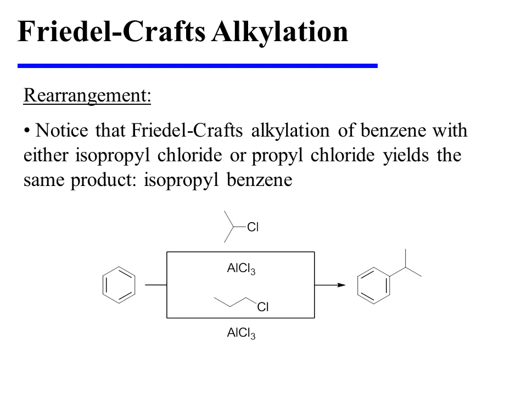So notice that Friedel-Crafts alkylation of benzene with either isopropyl chloride or with propyl chloride yields the same product, isopropylbenzene. And we have now seen the mechanisms for both of these specific reactions in this presentation.